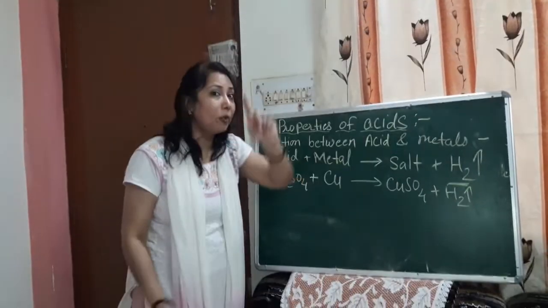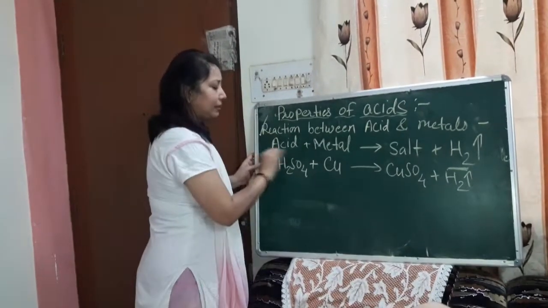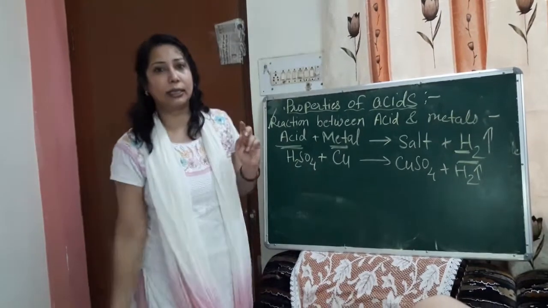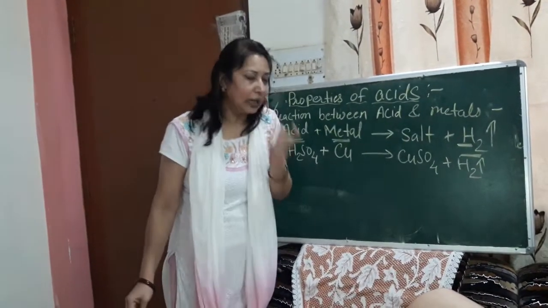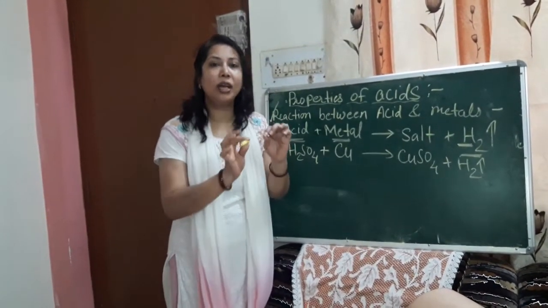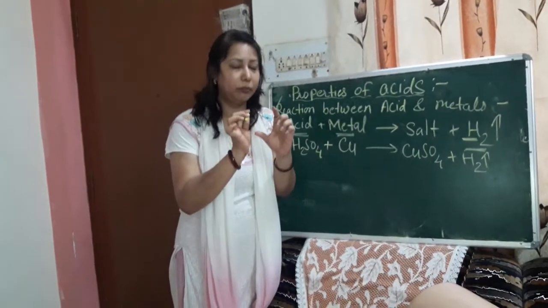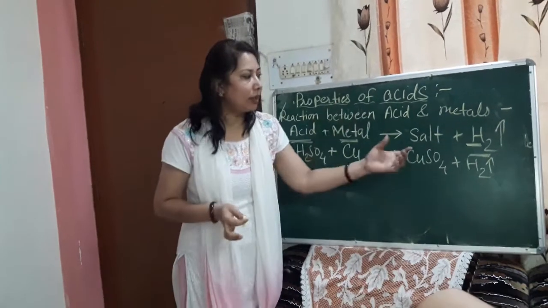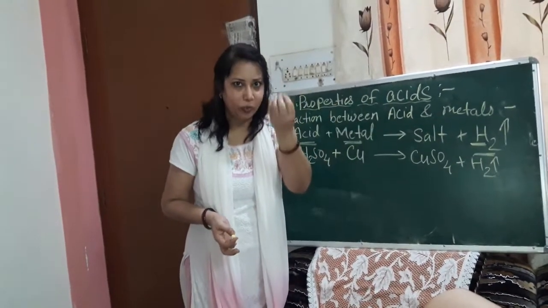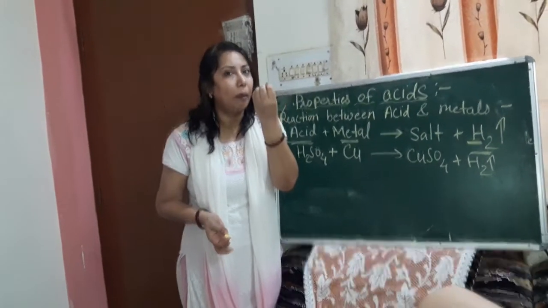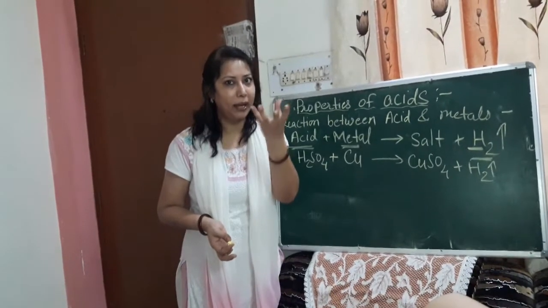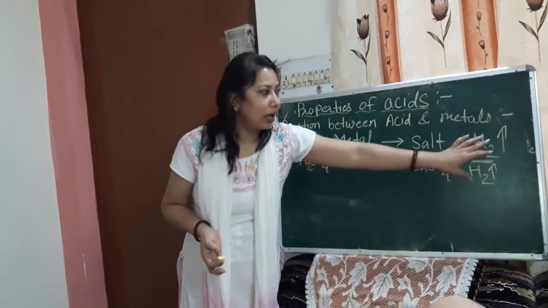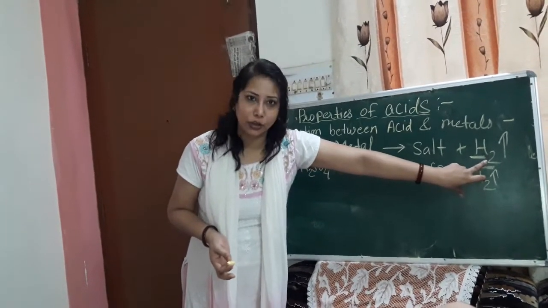So this is the most important property of acids. When an acid reacts with a metal, it always produces hydrogen gas. How can you test that this gas is hydrogen gas? When we bring a burning candle near it, we can see that the flame goes off with a pop sound. That is the practical by which we can prove this gas is hydrogen gas.